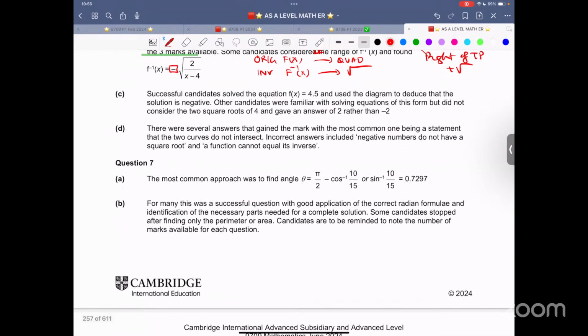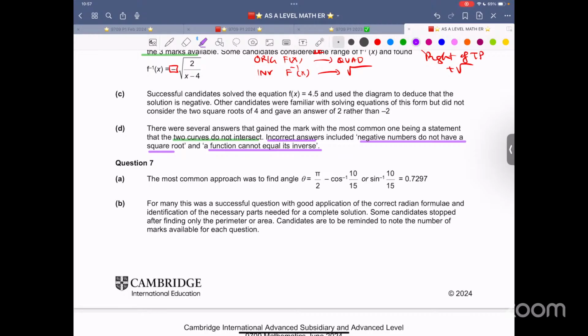What are the different strange kind of answers people have given for this part? There were several answers that gained the mark, with the most common one being a statement that the 2 curves do not intersect on the line y equals x. And what were the incorrect answers? Negative numbers do not have a square root, and a function cannot equal its inverse. I mean, don't play around with the examiner. You won't be getting any marks.